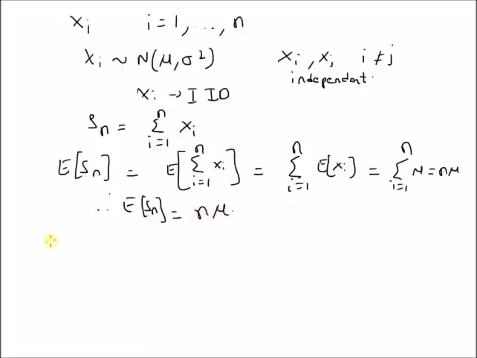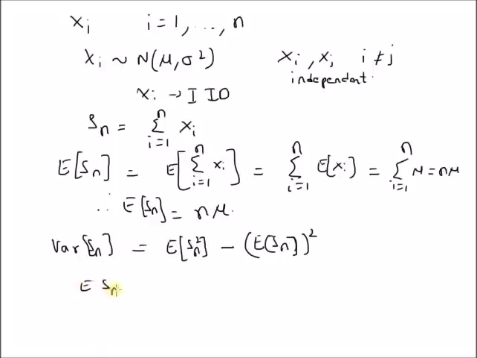Now we want to find the variance of this sum, that is variance of Sn, which is by definition equal to expectation of Sn square, that is the second moment, minus expectation of Sn whole square. So we already know the expectation of Sn, we want to find the second moment.